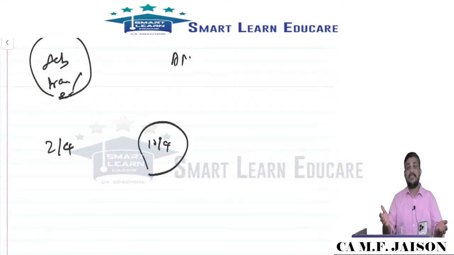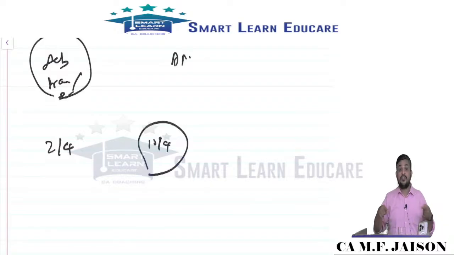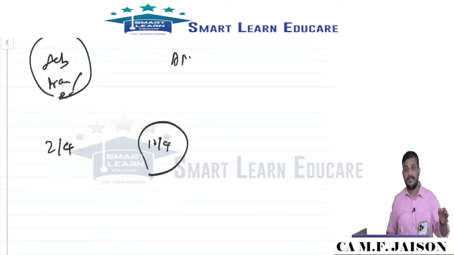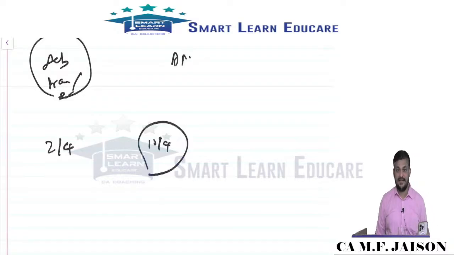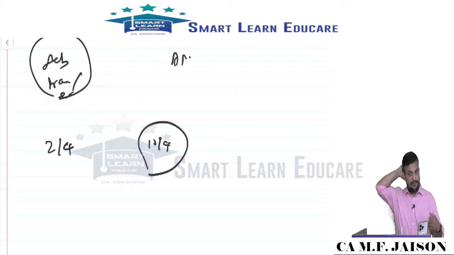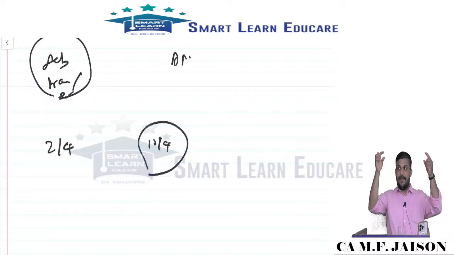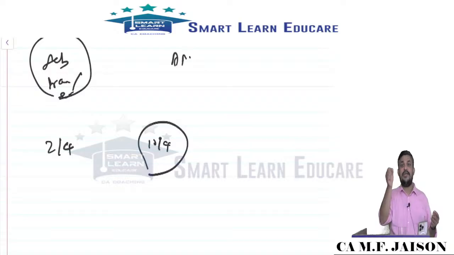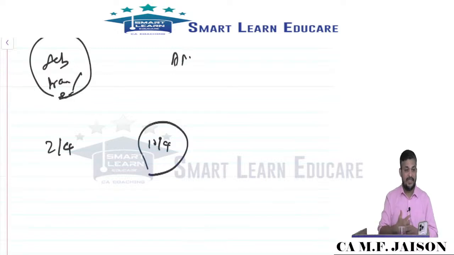Similarly, if a fire accident occurred in our place and destroyed our stock on, say, 31st March, thereby it is a non-adjusting event. Like that, very clearly we understand the difference between adjusting and non-adjusting. In an RTP or NTP, again confusion will arise. Just today morning I was scanning through the latest RTP and NTP. I found a beautiful question from AS 4 requiring the student to classify whether it is an adjusting event or a non-adjusting event. Hope you understand that, all of you.